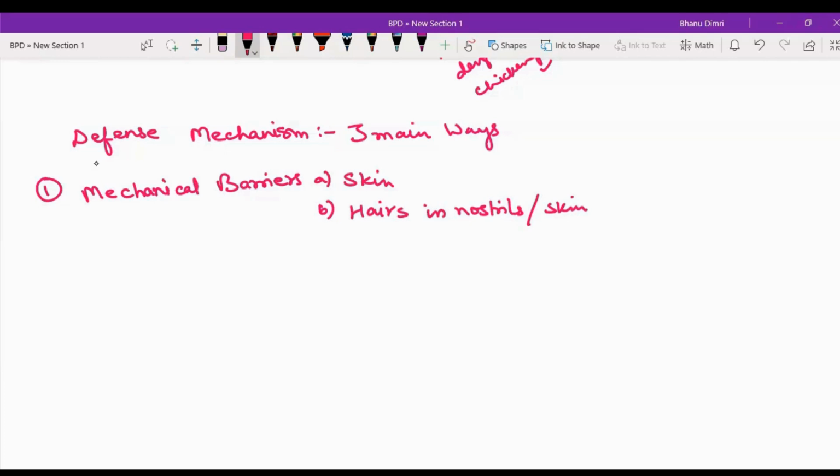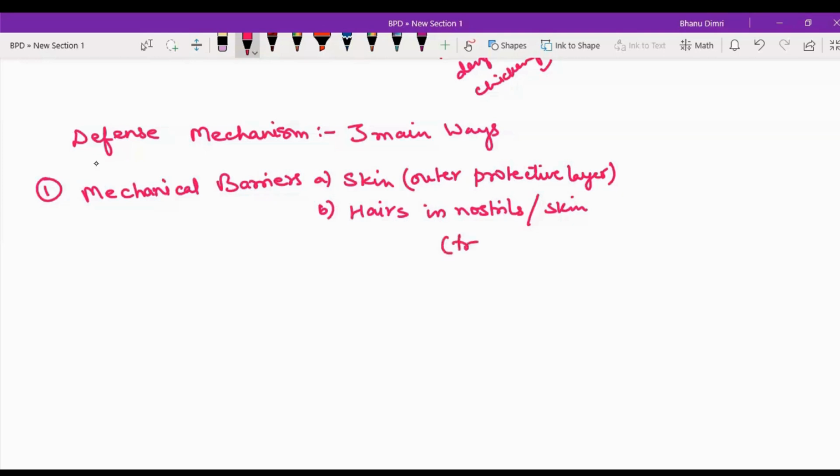So in your mechanical barrier, you will talk of skin, which is the outer protective layer of your body. Secondly, you will talk about the hair in the nostrils, right? What are they used for?